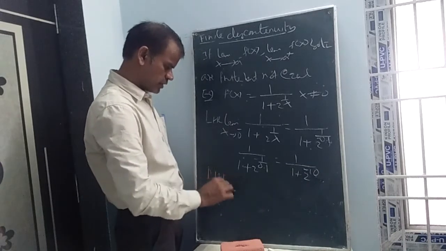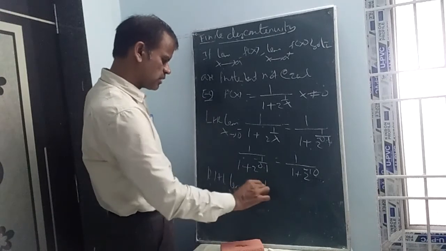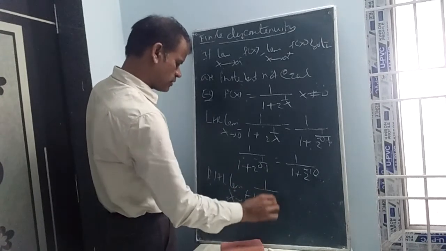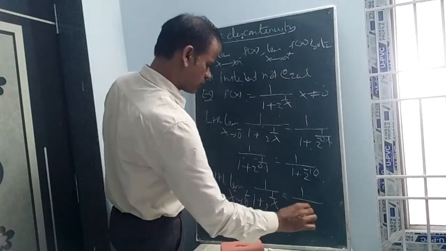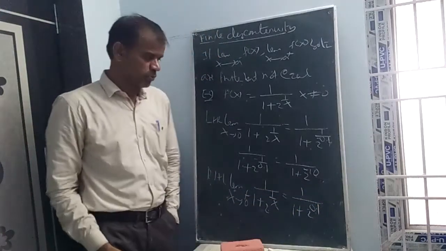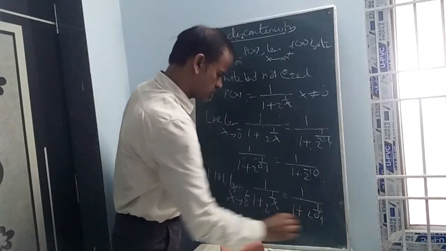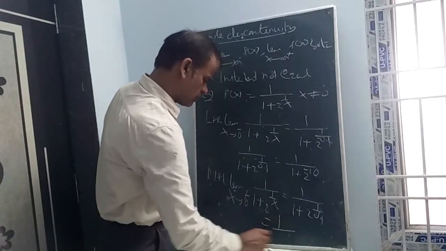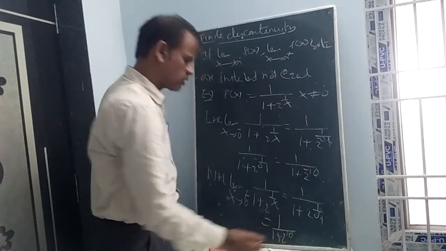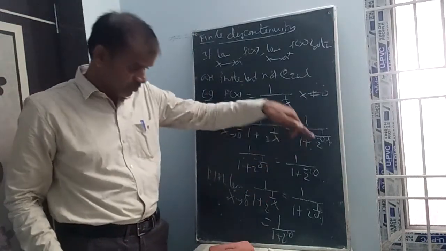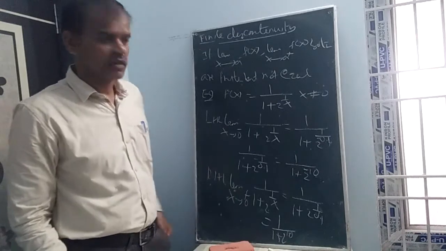Now write the RHL. Limit as x tends to 0 plus, in the 0 plus neighborhood: 1 by 1 plus 2 power 1 by x. So 1 by 1 plus 2 power 1 by 0.1, that is 1 by 1 plus 2 power 10. There is a lot of difference between 1 by 1 plus 2 power minus 10 and 1 by 1 plus 2 power 10. So LHL is not equal to RHL.